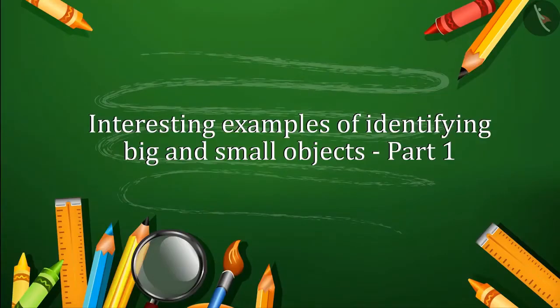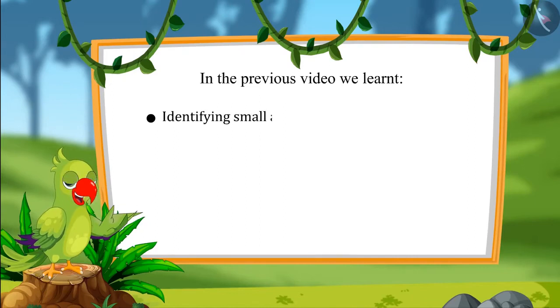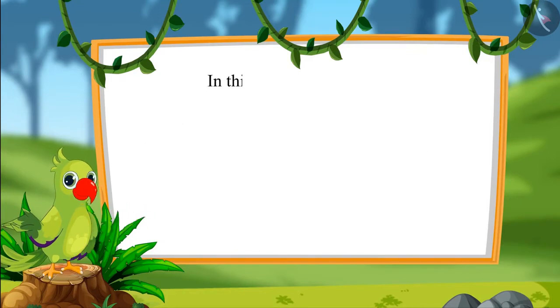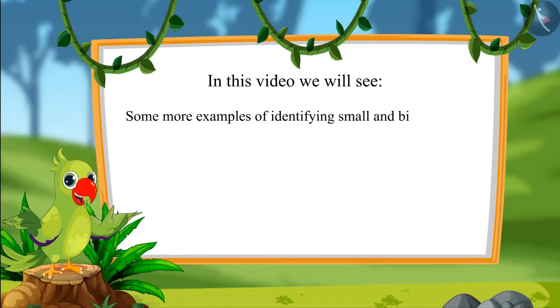Interesting examples of identifying big and small objects. Part 1. Hello children. In the previous video, we learned identifying small and large objects, identifying the smallest and largest objects. In this video, we will see some more examples of identifying small and big objects.